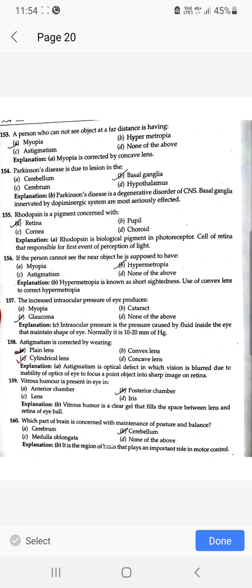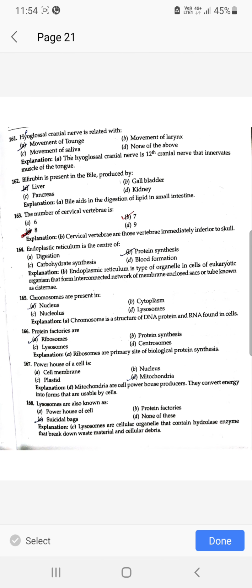Vitreous humor is present in the eye in posterior chamber. Which part of brain is concerned with maintenance of posture and balance? Cerebellum. Hypoglossal cranial nerve is related to movement of tongue. Bilirubin is present in the bile produced by liver.